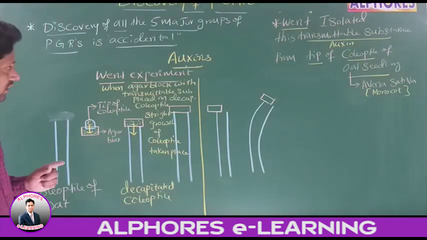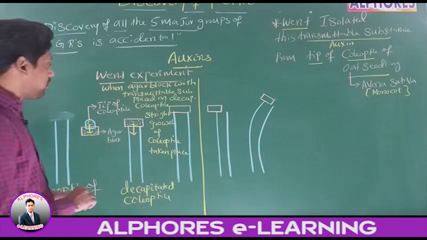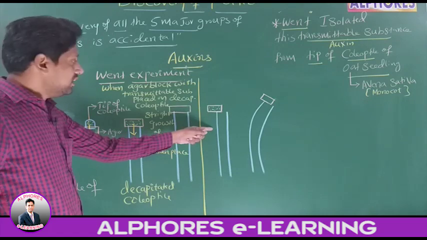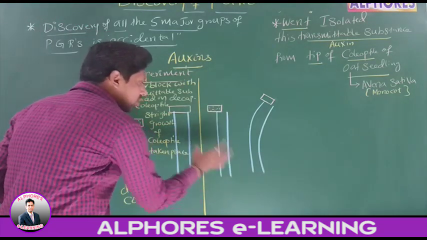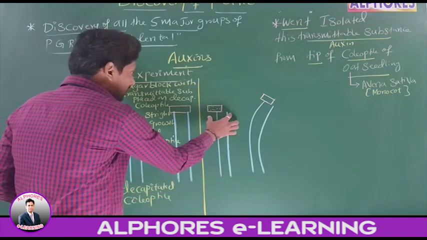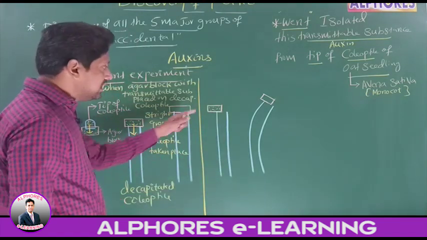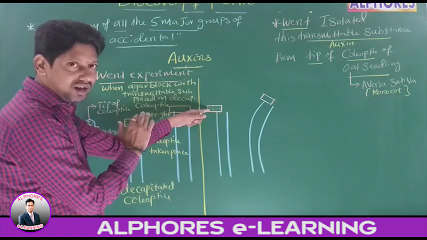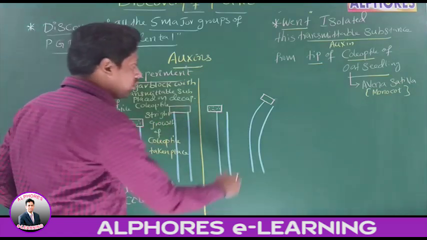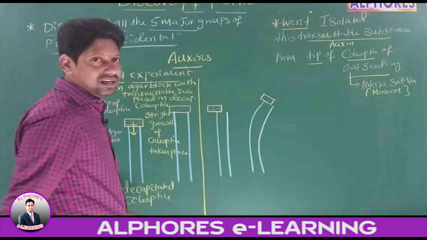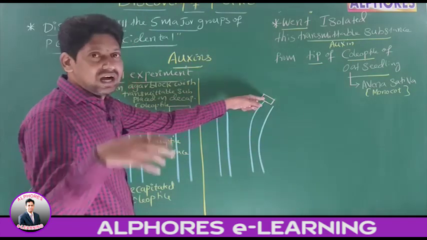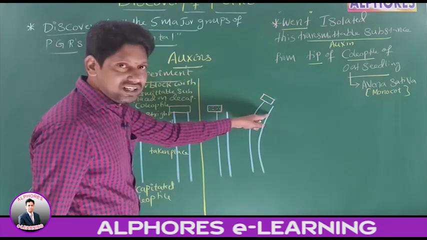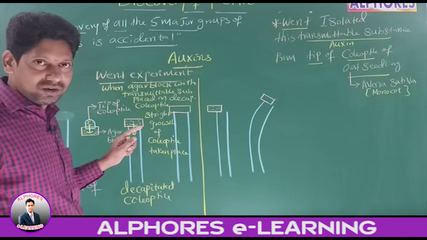Is it okay? Now in the next experiment, he placed agar block on one side of the coleoptile. See this diagram carefully. In this diagram, this is decapitated coleoptile. On this decapitated coleoptile, he placed agar block on one side. Then there was a bending in the coleoptile in the direction opposite to the agar block. It means on whichever side he placed the agar block, opposite to that side the bending has taken place. Is this statement okay? Right?